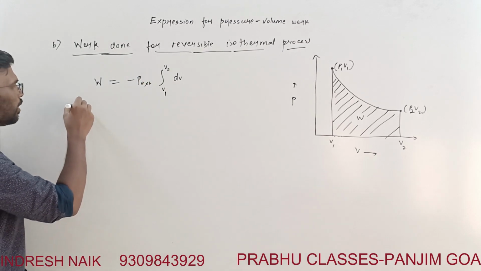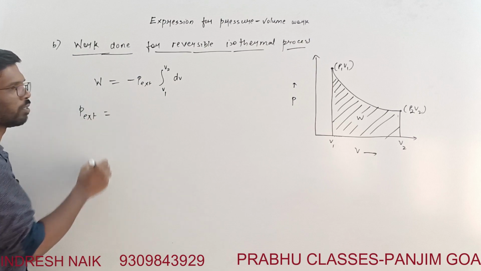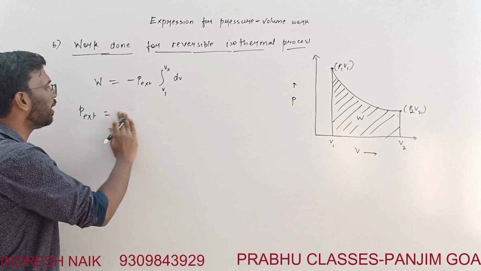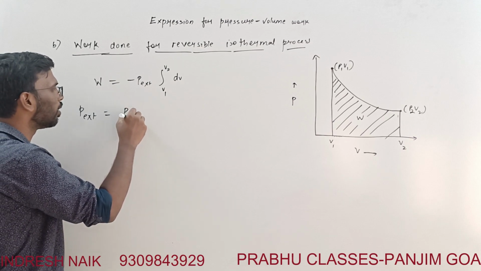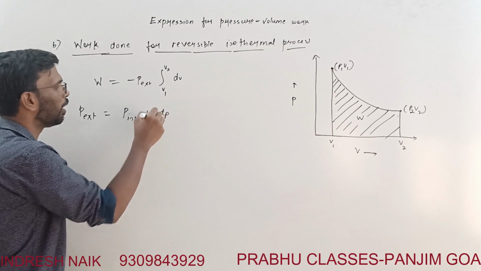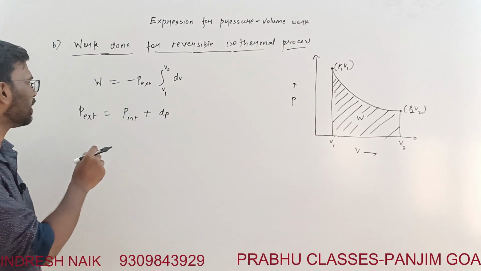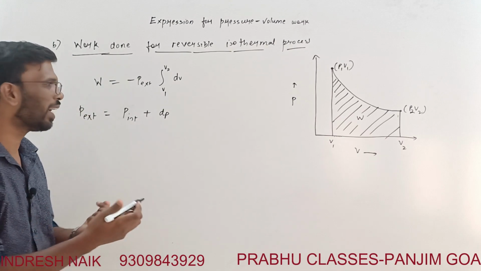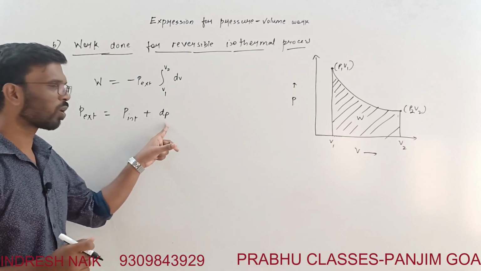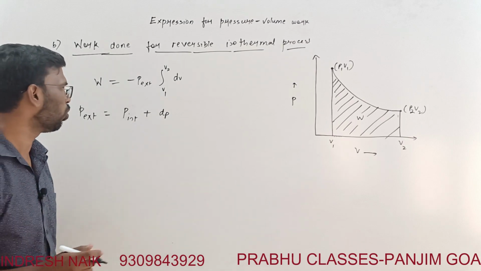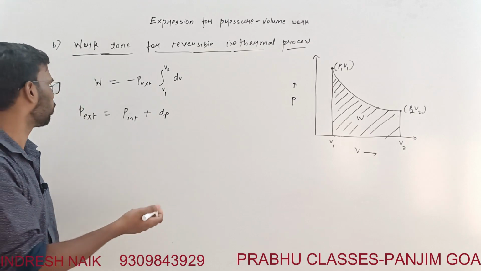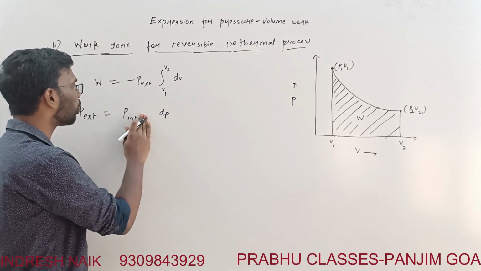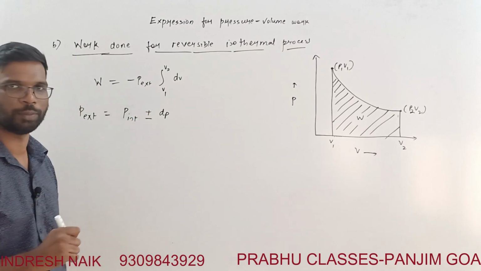Now what is P external? Every time you compress the gas, it is P internal plus dP, because you are compressing the gas by some small amount of pressure dP. So inside the gas the pressure is increasing by a small amount. Now this is for a compression. For the expansion, it will be minus. So we can write P external to be plus or minus dP.